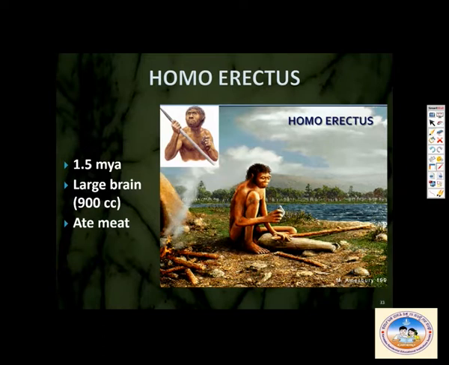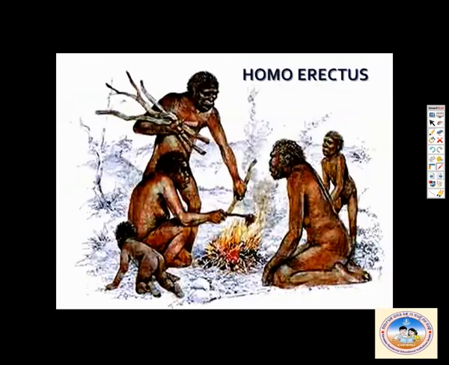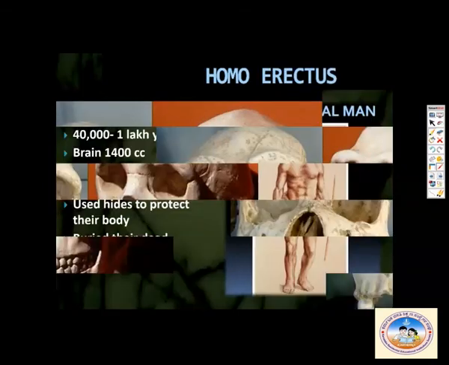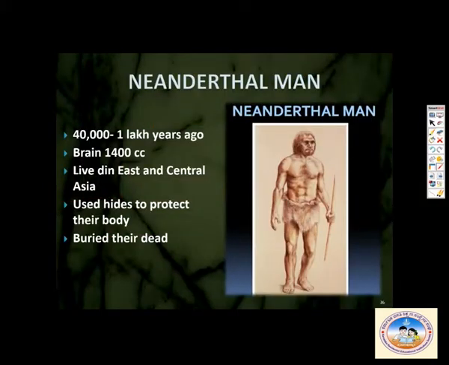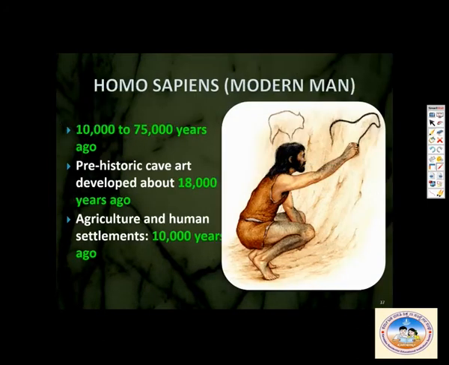Then, 40,000 to 1 lakh years ago, the brain was 1400 cc, almost the same as modern humans. They lived in East and Central Asia, used hides of skin to protect their bodies, and buried their dead. Only after that, 10,000 to 75,000 years ago, Homo sapiens came into the picture. They have prehistoric cave art which developed about 18,000 years ago. Agriculture and human settlements came about 10,000 years ago. Remember this.